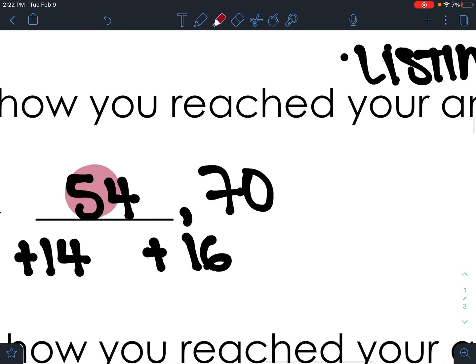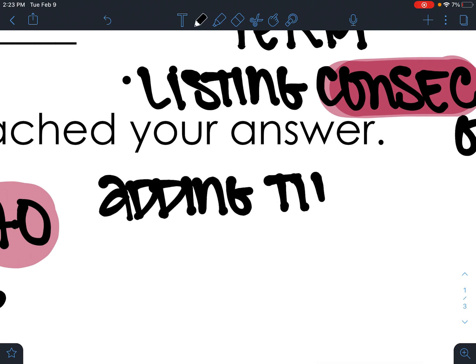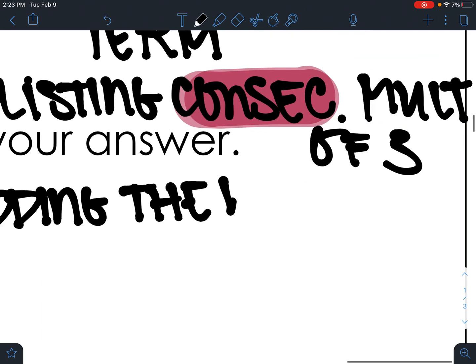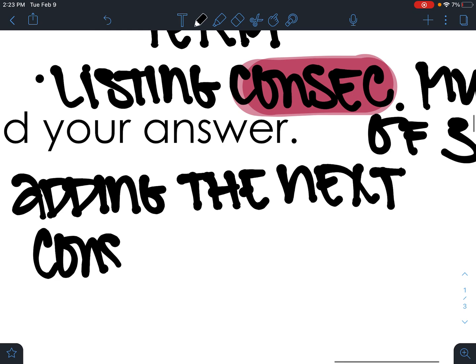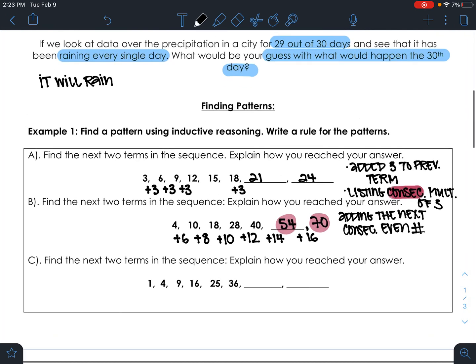So 54 and 70. And so the rule for this one is that I'm adding the next consecutive, again, that same word, consecutive, even number. So I'm adding the next consecutive even number.